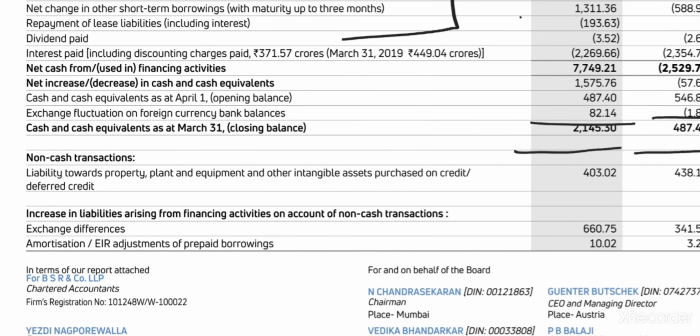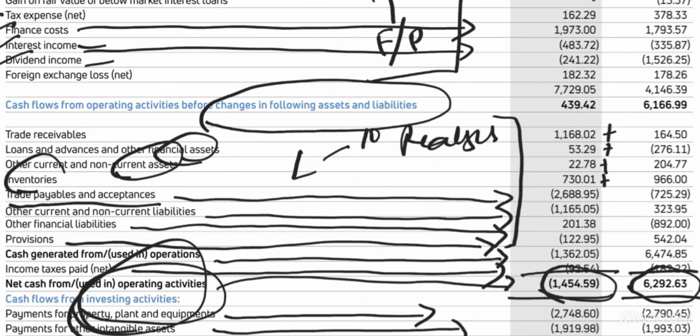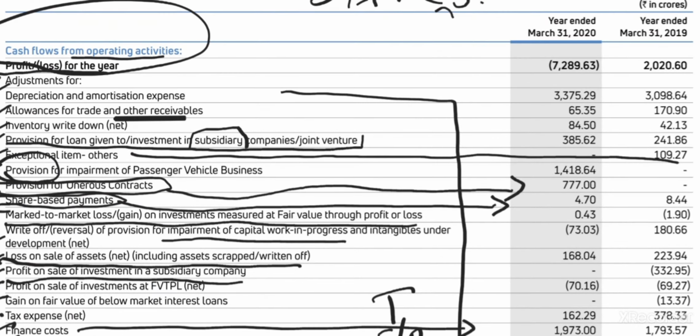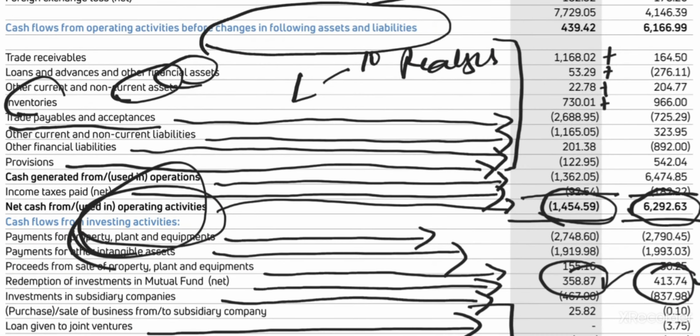So technically, the cash flow has increased. Whether it's a good sign or bad sign, it can be both good as well as bad. But okay, fine. As a stock market person, what should you do? You should go back. You should not consider investing also, financial also. You should be considering only the operational part. If the operational part for the current year is positive, then okay, it's good. But see what has happened. Net cash flow from operational activity is negative, so this is not good.